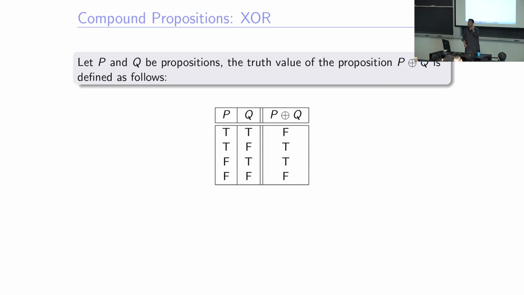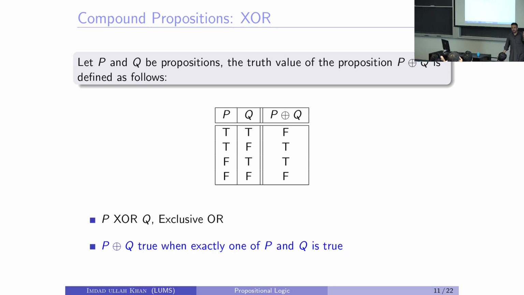Yeah, so we'll come to that again, that we'll expand it further. Right now we started with 1, then 2, then 3 and more, and we'll just do that. Okay, but it's a good way to do this. So in English we will say P exclusive or Q is true when exactly one of P and Q is true, right? In the previous one, for or, it was when at least one of P and Q is true.